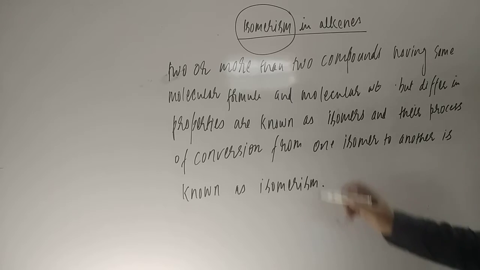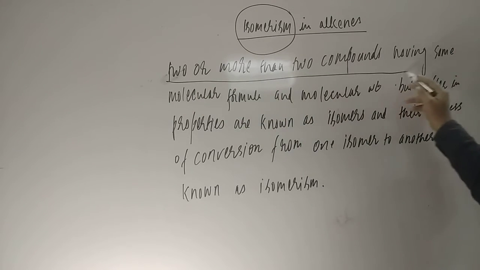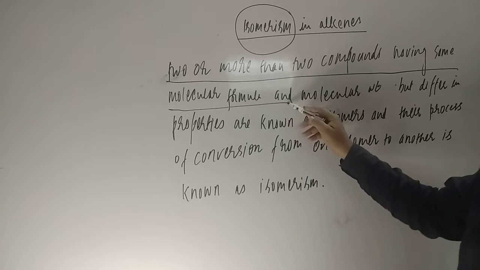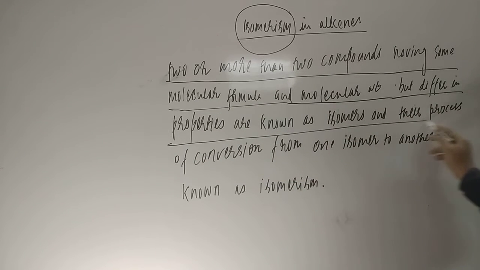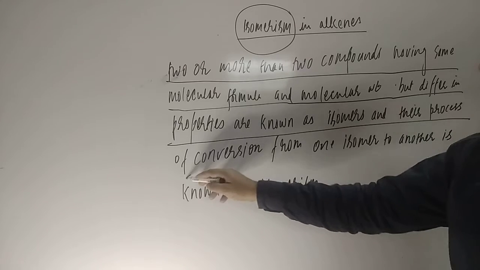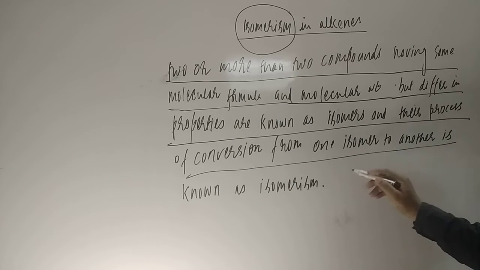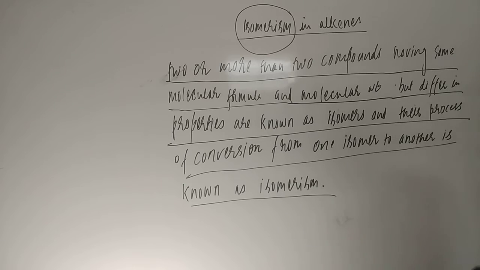So they are saying that two or more compounds having the same molecular formula and molecular weight, but differing in properties, are known as isomers, and their conversion from one isomer to another is known as isomerism.